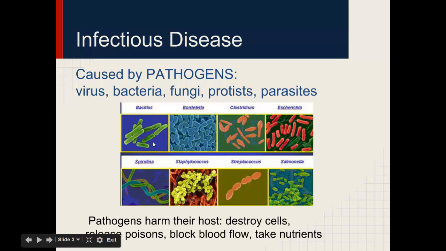Now, these kinds of infectious diseases can range from the minor, things like your common strep throat or flu, to the much more dangerous things like smallpox, measles, mumps, and rubella. You might be thinking, well, there's lots of bacteria and viruses that live in our body all the time. What's the difference between those things and a pathogen? A pathogen is a virus or bacteria that specifically harms their host. It harms us by destroying cells, releasing poisons, blocking blood flow, or taking nutrients from the host.